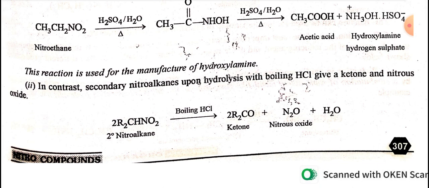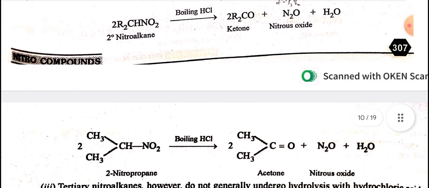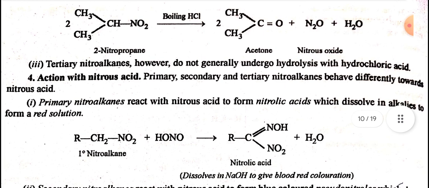In contrast, secondary nitroalkanes upon hydrolysis with boiling HCl give a ketone and nitrous oxide. That is, secondary nitroalkane in boiling HCl gives ketone plus nitrous oxide. 2-Nitropropane in boiling HCl gives acetone plus nitrous oxide. Tertiary nitroalkanes, however, do not generally undergo hydrolysis with hydrochloric acid.